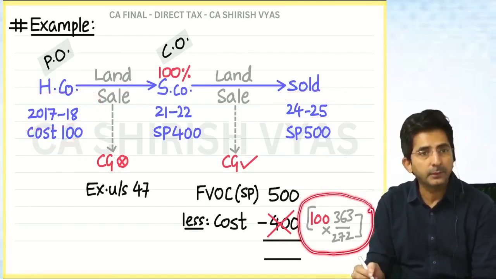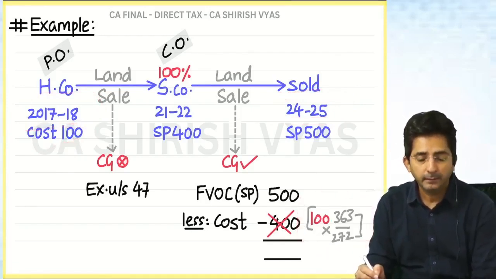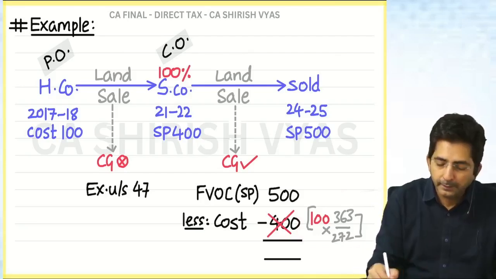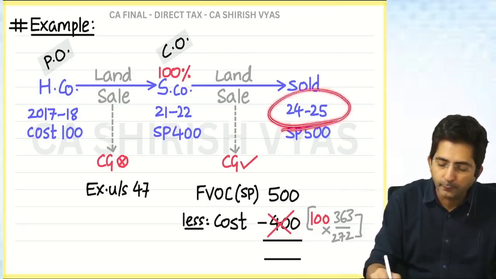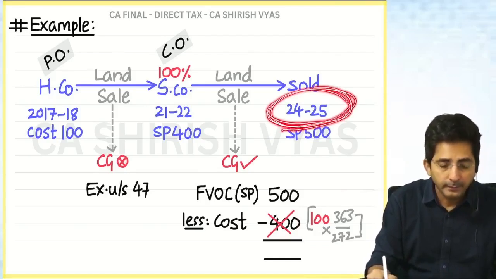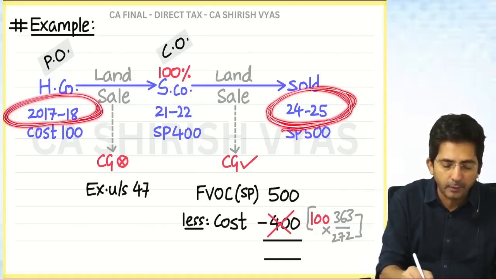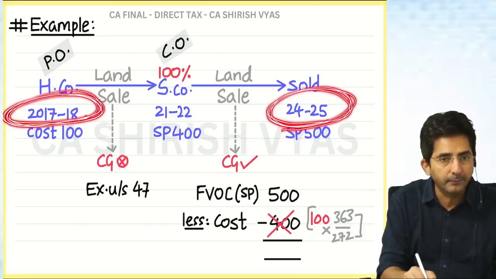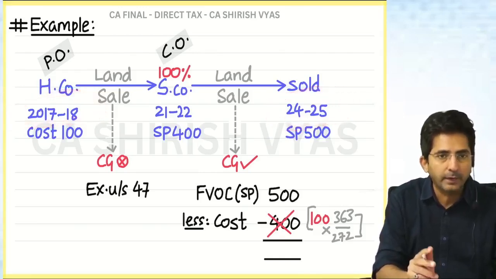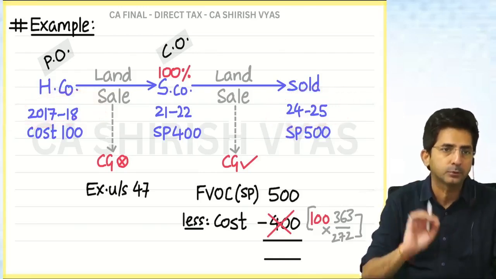See, this way indexation will be done. Okay. Now look here. Tell me, index in the numerator I have taken for 24-25. In the denominator, I have taken the index from 17-18, previous owner. So this means everything you have to take from the previous owner.